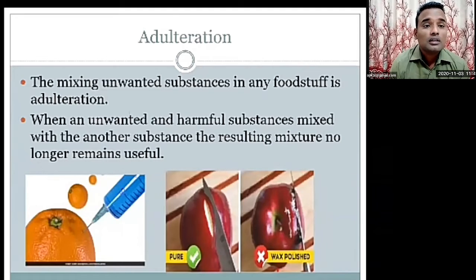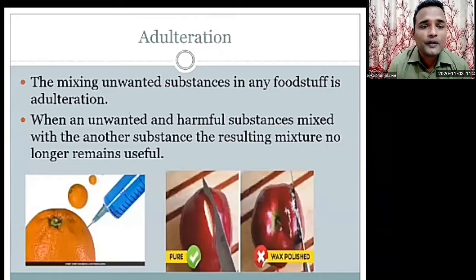The quality does not increase, but the orange will glitter. It shows itself in good condition, but it is by a chemical process.